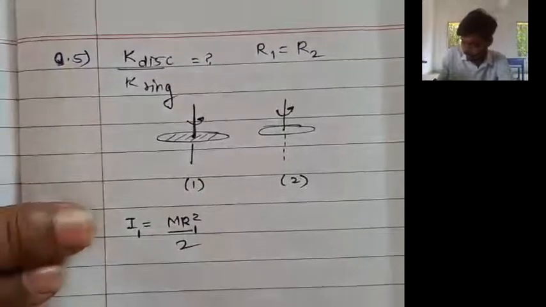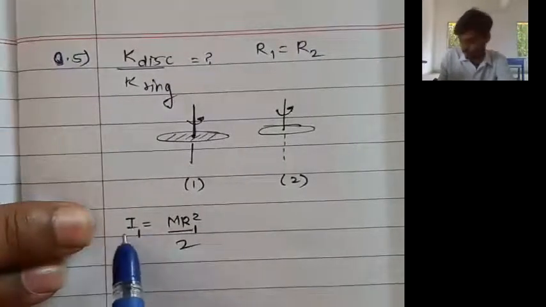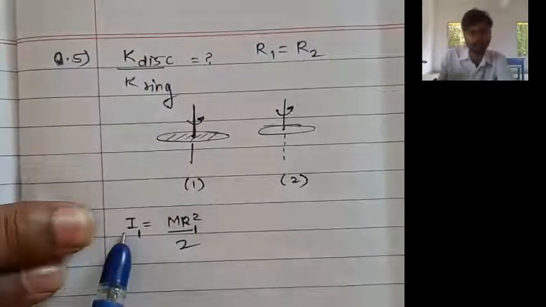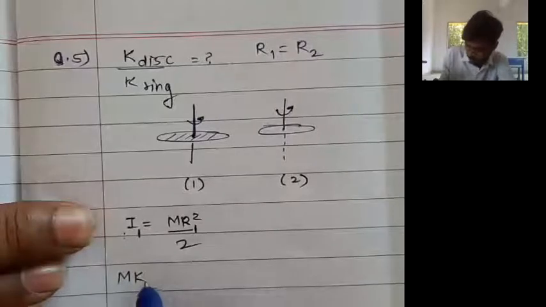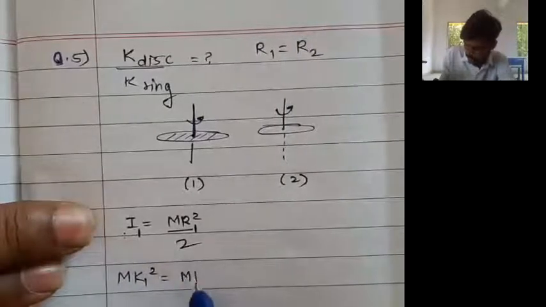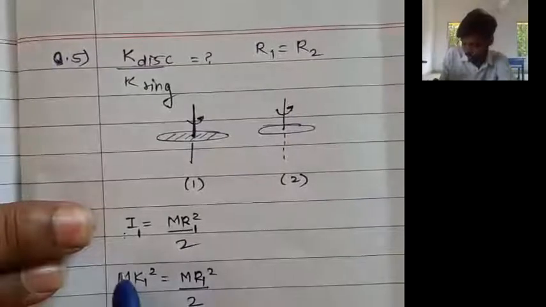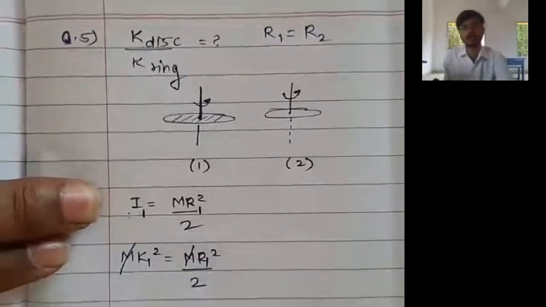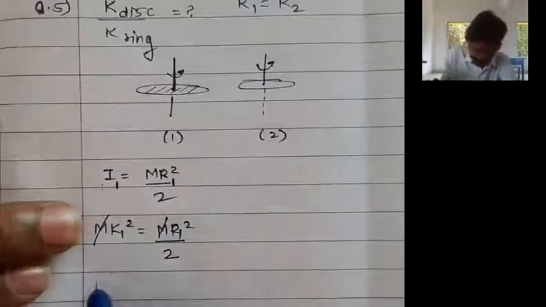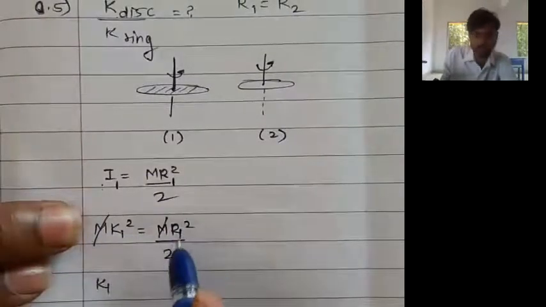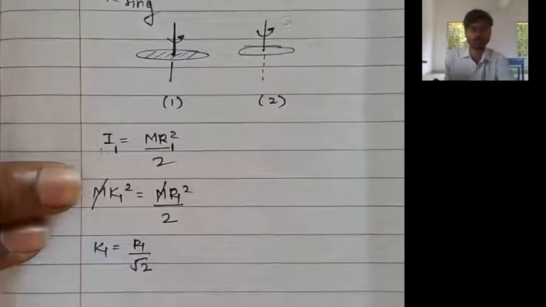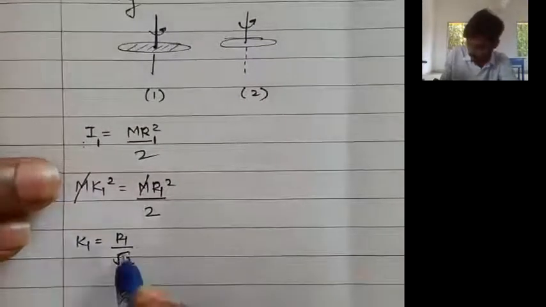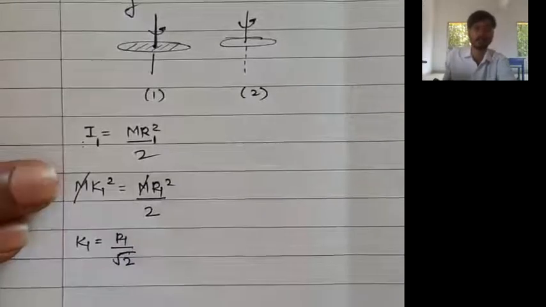Now, after writing the moment of inertia of the disc, always remember to find the moment of inertia and then replace the moment of inertia by mk square. So you also keep writing along with me. Now you can cancel this m and m, and you can observe that the k square value that we are getting is k1 square is equal to r1 square upon 2. Taking square root on both the sides, k1 is equal to r1 upon root 2.